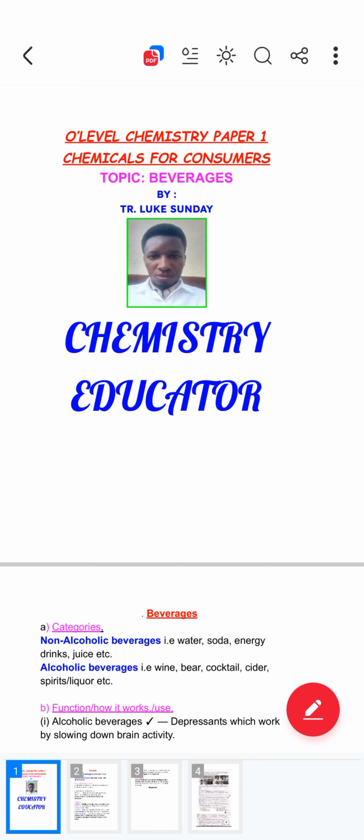Taking you back, we know very well that when we talk about chemicals for consumers, there are topics we talk about under this theme. Number one, detergents. Number two, food additives. Number three, medicines and drugs. Then I can also bring beverages under chemicals for consumers.